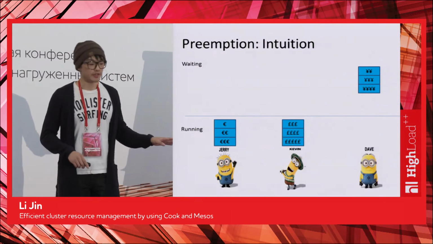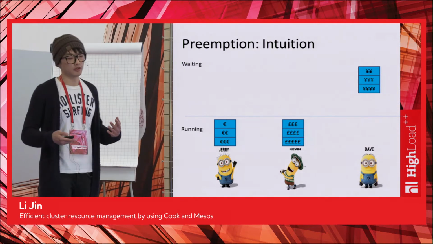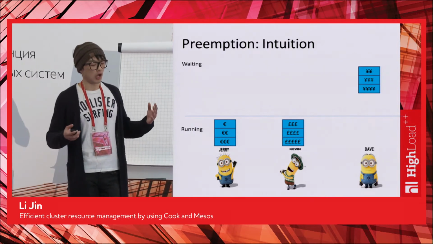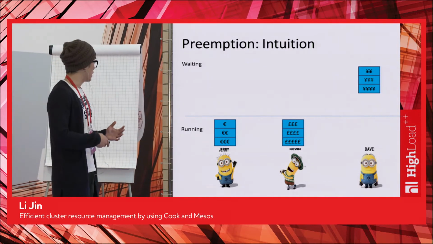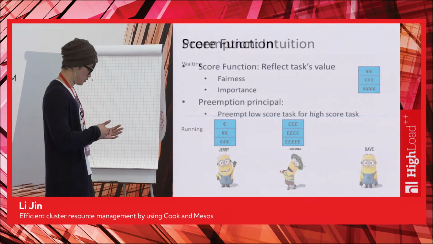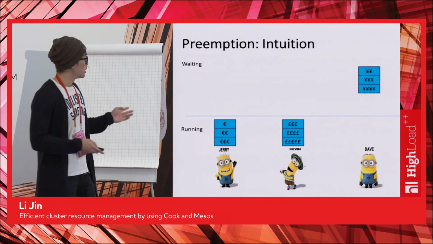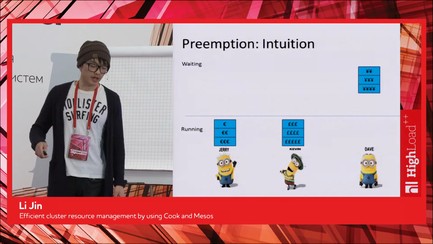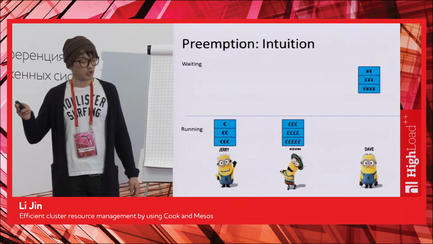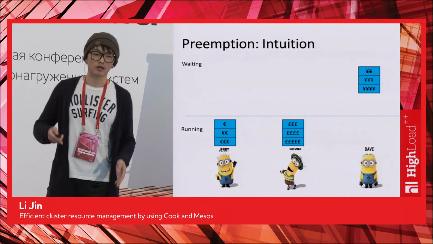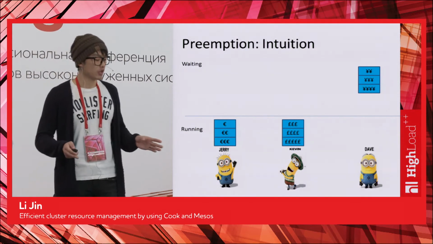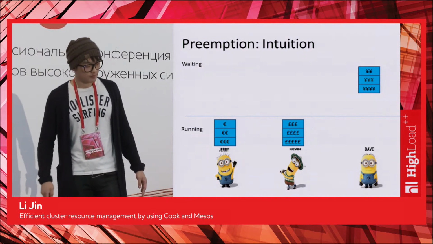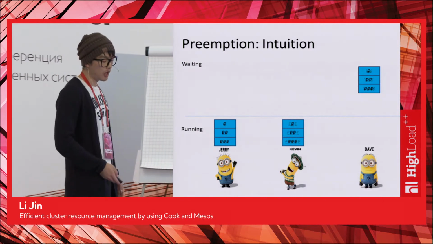So to use the same example here and apply our idea of score function, let's assume each user has an idea of how to order his own tasks. I represent a task's importance by currency here. The more currency there is, the more important the task is. One thing to note is that I'm using different currency signs for each user, and that is because we cannot compare among them. We cannot say, well, Jerry, your task is less important than Calvin's, because we just cannot do that. However, one thing we can do is apply our notion of fairness.